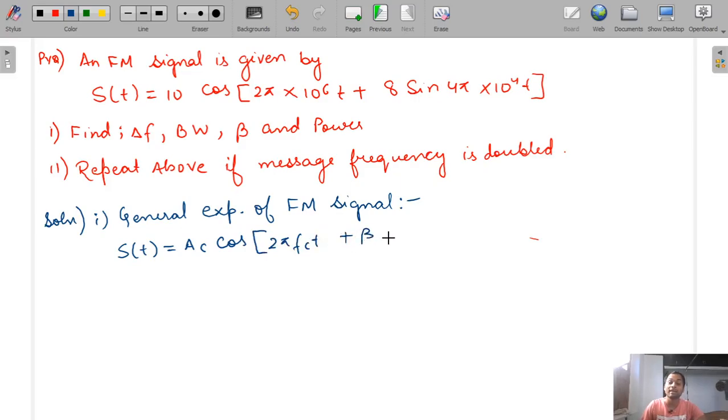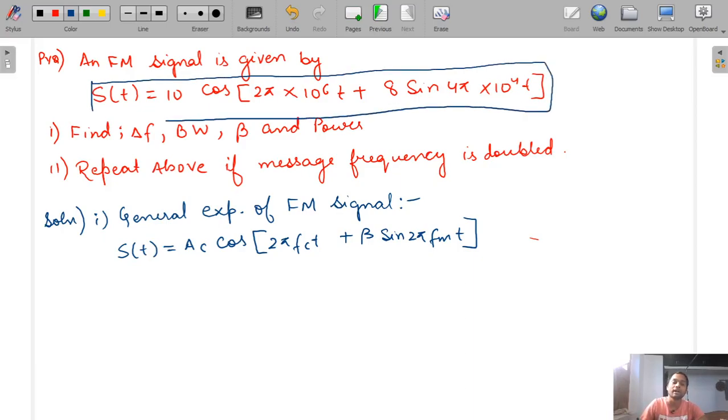Here it was 2 pi kf integration m(t) dt, but after simplification you will get beta sine 2 pi fm t). We have already done this simplification in the previous lecture. So this is the general expression of FM signal. Now match this equation with the general expression and see, this value is Ac. So Ac is equal to 10.